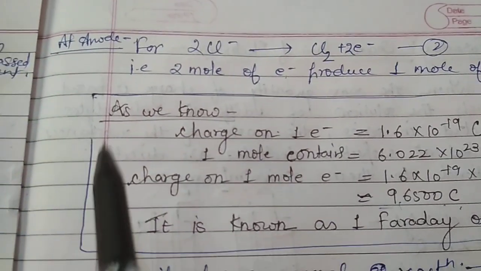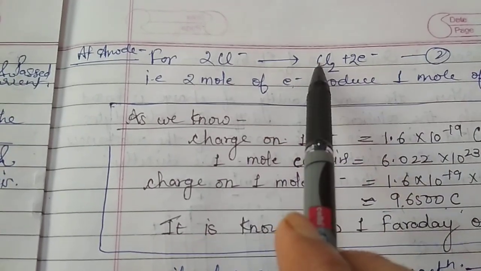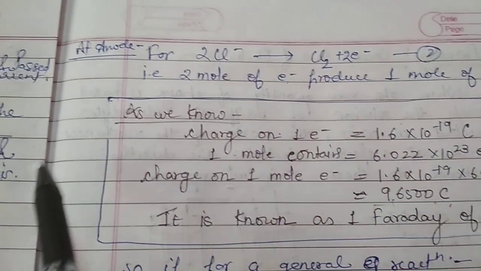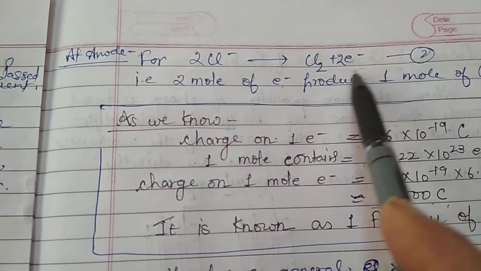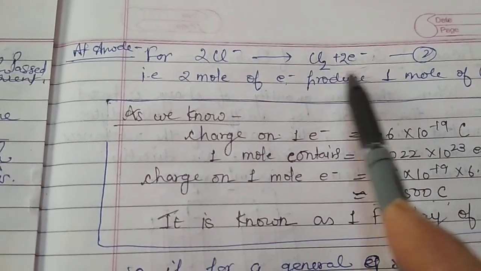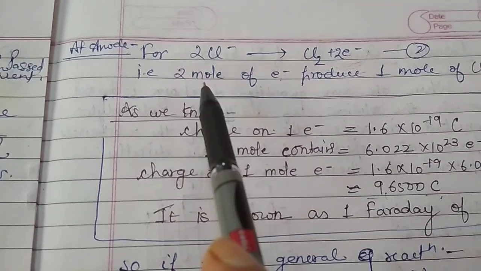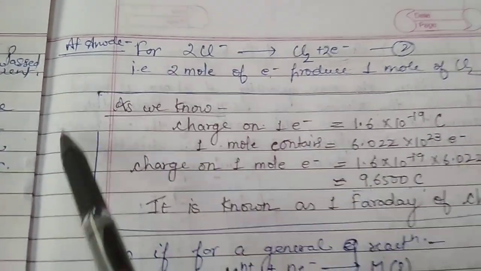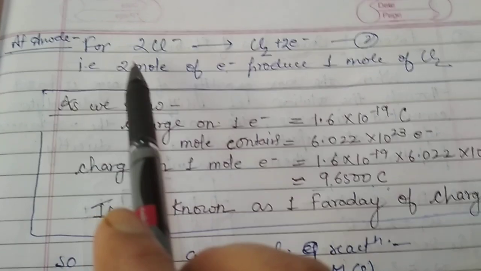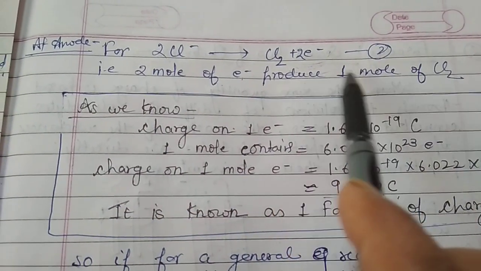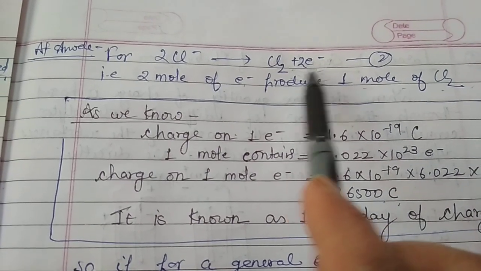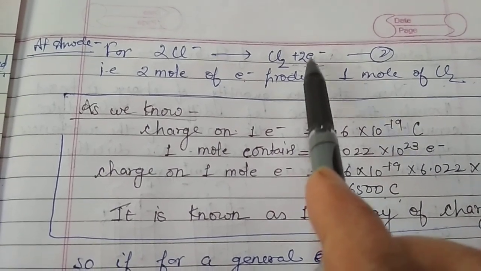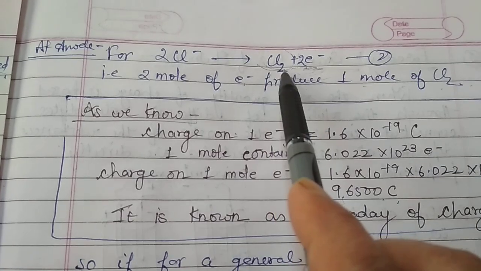And in a similar manner, at the anode what will happen? The chlorine gas would be liberated by the de-electronation of 2 electrons. For this we have to take 2 Cl minus ions. It means we can say that 2 moles of electrons produce 1 mole of chlorine. We need 2 moles of electrons to produce 1 mole of chlorine.